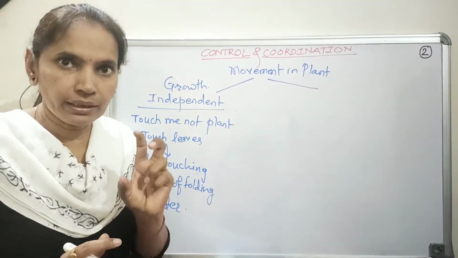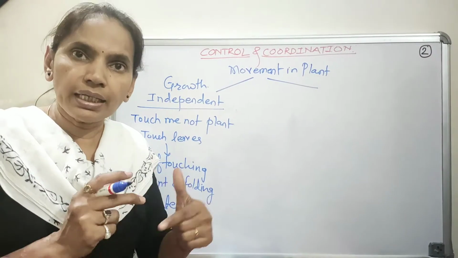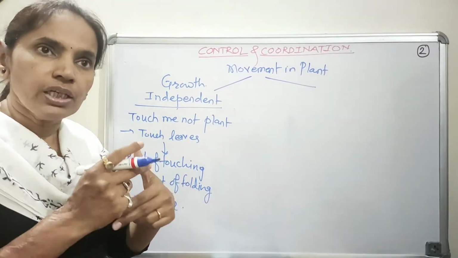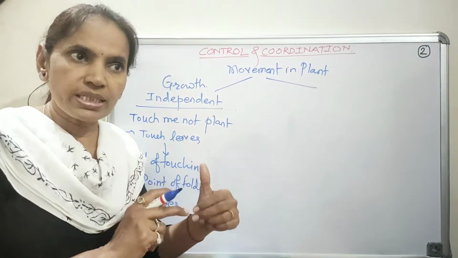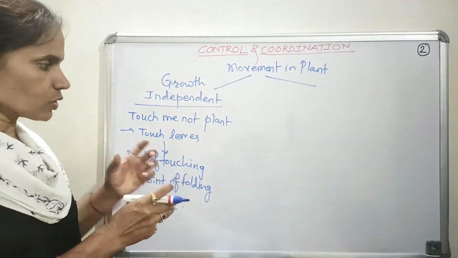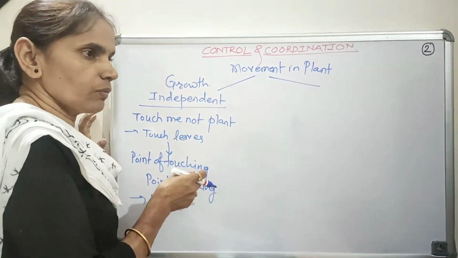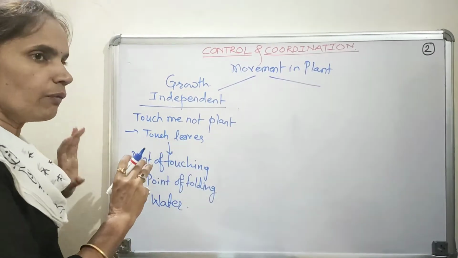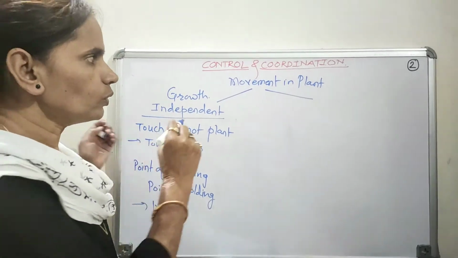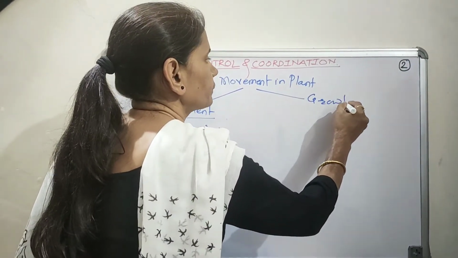This change in water level carries out the folding of the leaves. So cells either swell up or shrink, and in response to the stimulus of touching, the leaves show folding or drooping. Now another type of movement in the plant is the growth dependent movement.